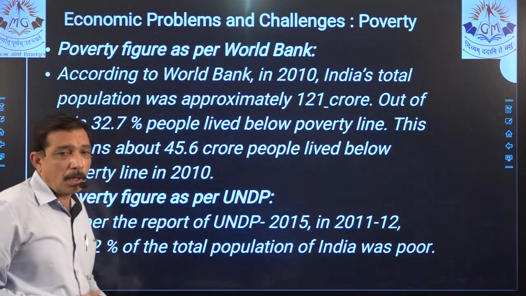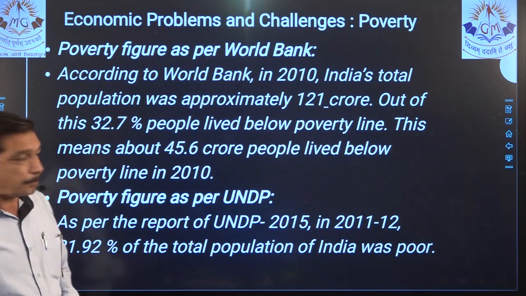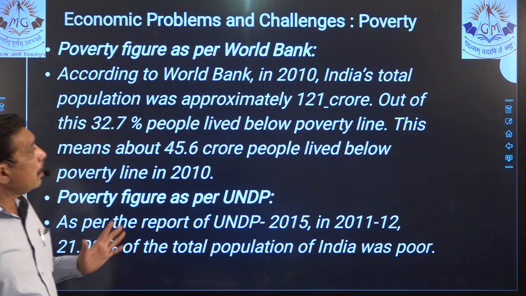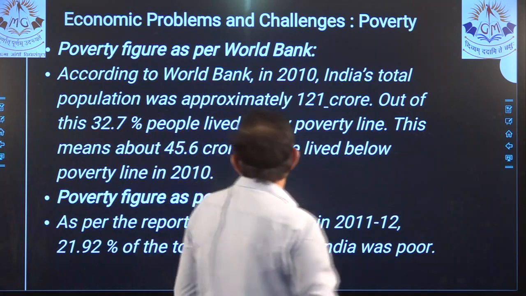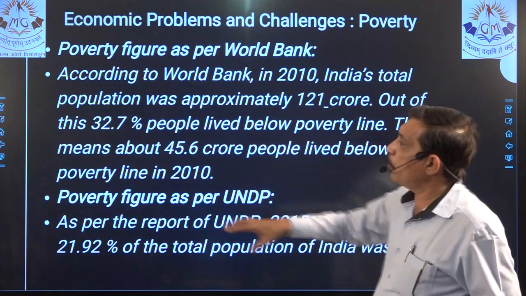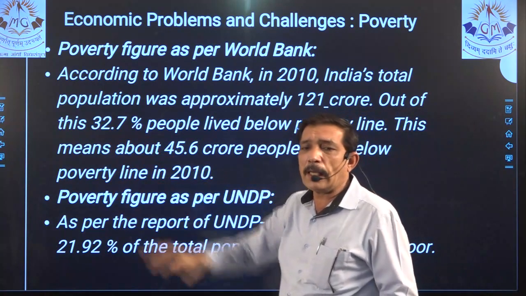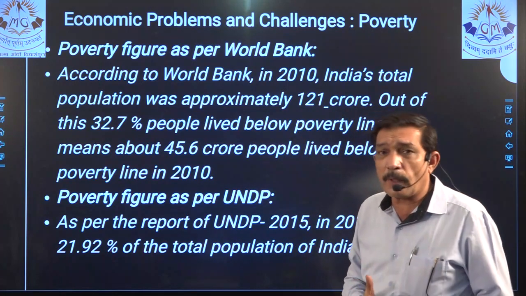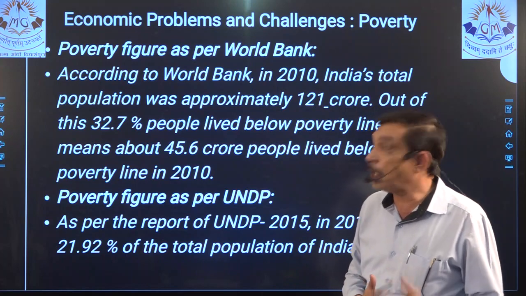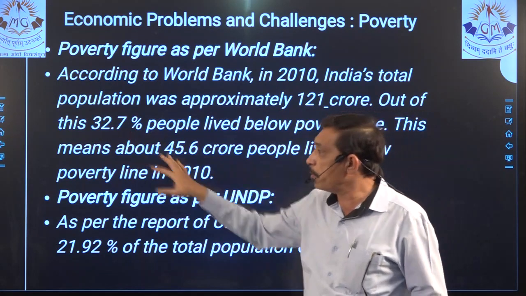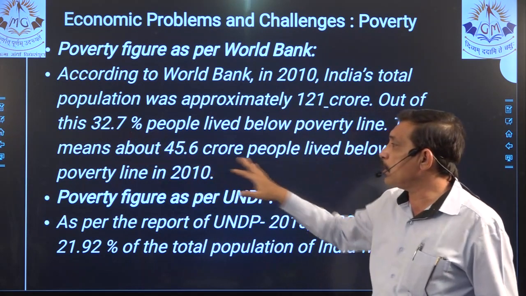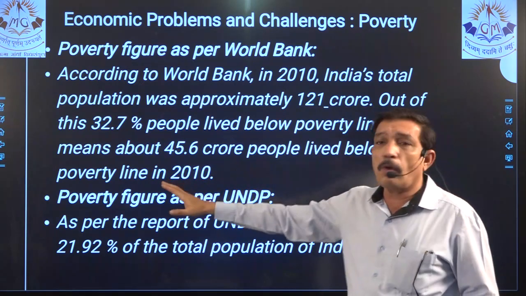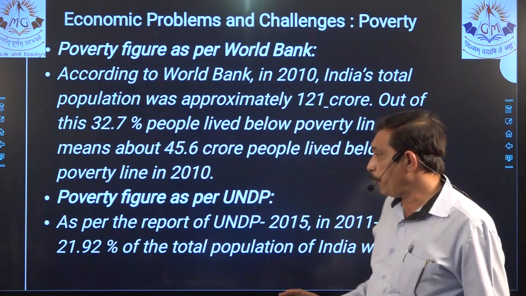Poverty figures as per the World Bank. Now, as per the World Bank, we have to remember 32.7%. Again, this is nothing but statistics, but we have to remember these percentages and numbers. For example, this is a percent, but this is a number: 5.6 crore people lived below the poverty line in 2010, right?